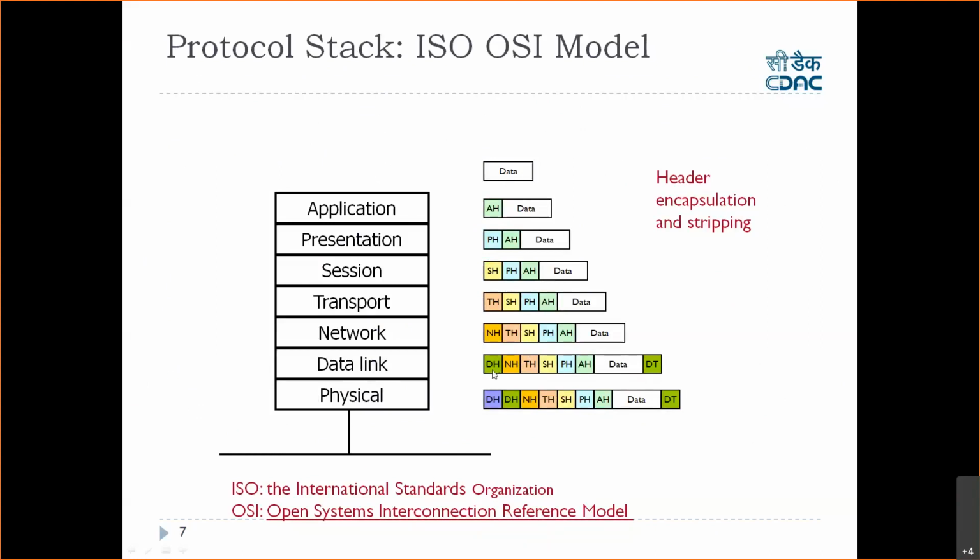This is the header, and the preamble and all are part of the header. After the header, we have the data which has come from the network layer to the data link layer, right? So from here to here is the data part for the data link layer.